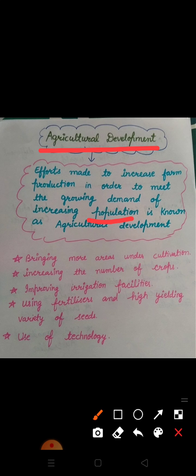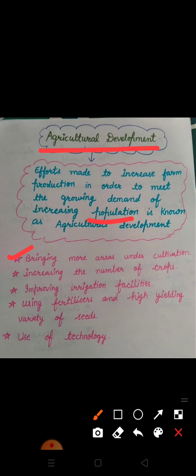So how can agricultural production be increased? First is bringing more areas under cultivation. That means there is a requirement to increase the farm area, the cultivated area. How can we increase that? By reducing the forested area. Second is increasing the number of crops grown. That means in one farm, by multiple cropping, the number of crops can be increased.